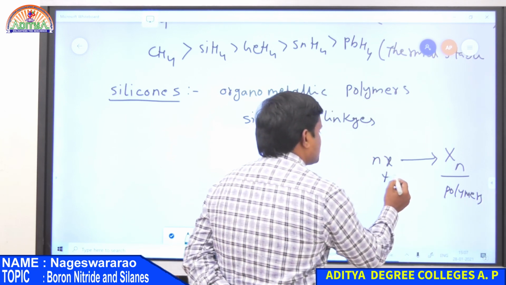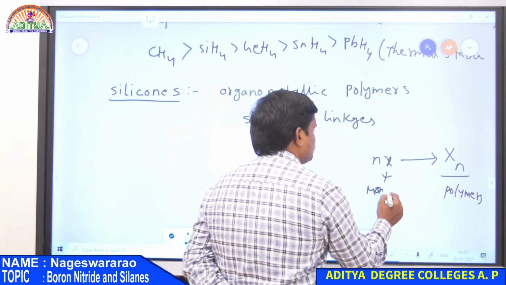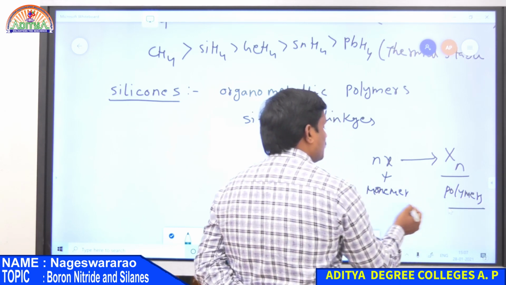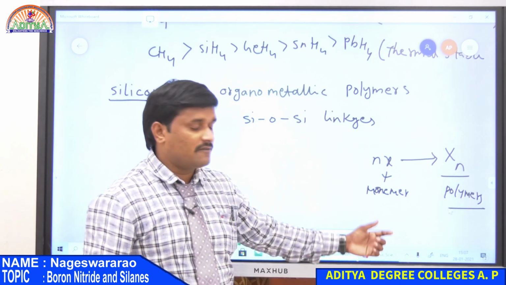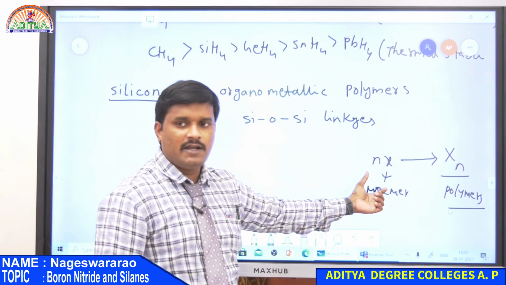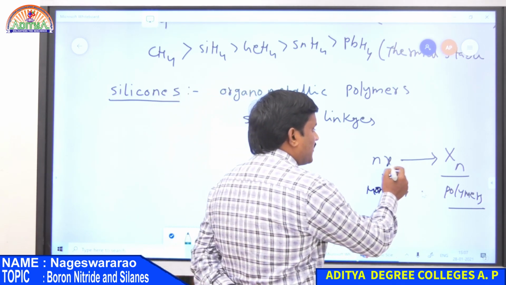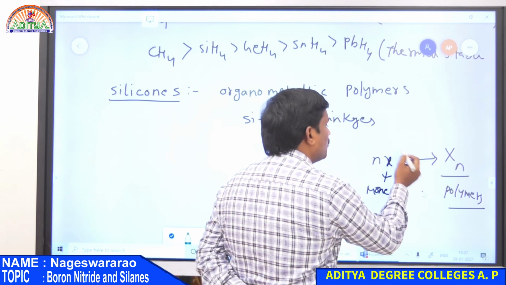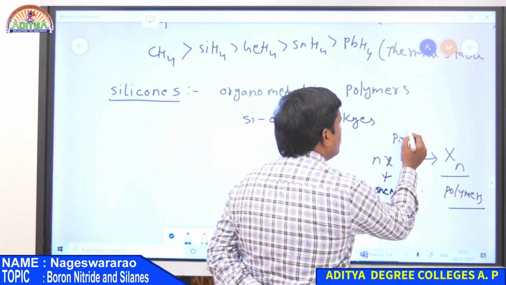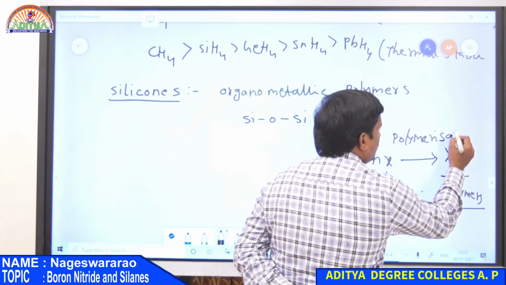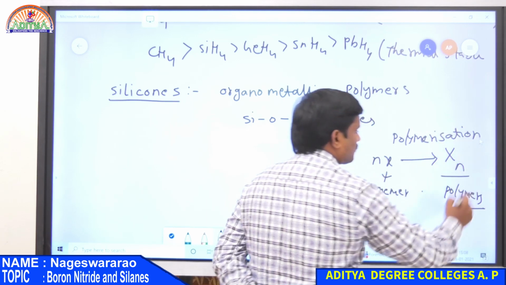And small x is nothing but the monomer. So a polymer is always formed from monomers, and the process of formation of a polymer from the monomer is known as polymerization.